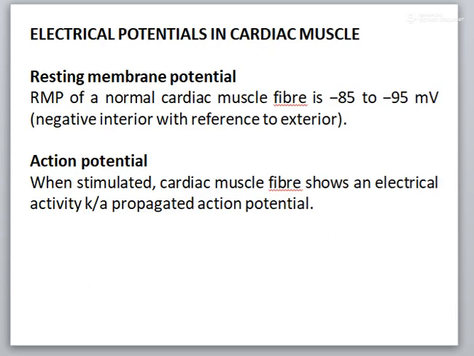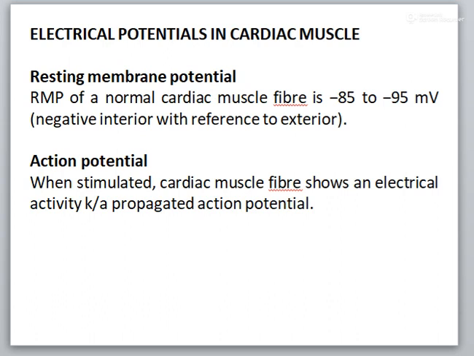Now electrical potential in cardiac muscle. The resting membrane potential of a normal cardiac muscle fiber is -85 to -95 millivolt. It is negative interior with reference to the exterior. Action potential: when a cardiac muscle fiber is stimulated, it shows an electrical activity called propagated action potential. It is different from the ECG.